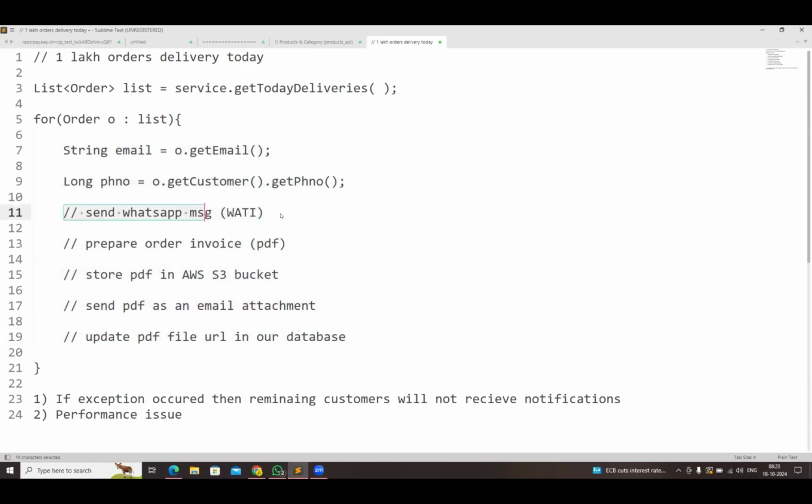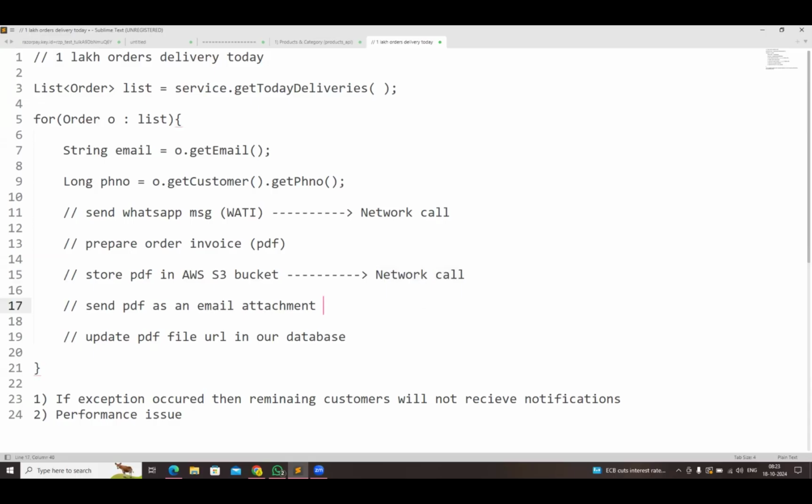Because we are sending the WhatsApp message through the WATI API, this is a network call. WhatsApp is a third-party API. Our application is running in one system, so from here we need to send the message. So it is a network call. Prepare PDF, store PDF in the S3 bucket. Can I say this is another network call? Yes, that means through the internet, one application is going to communicate with another application. Our application running in one system should communicate with the S3 bucket. It is another network call.